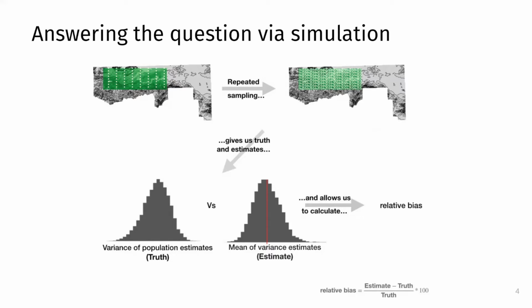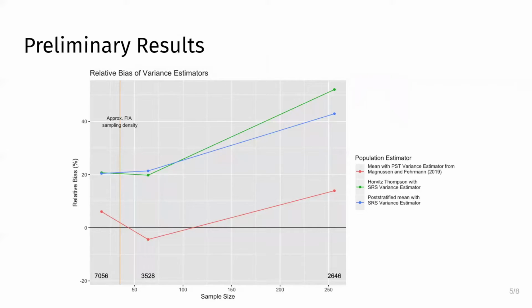This is something we could do with any population estimate and not just the mean. In any case, we then treat the actual variance of the population estimates as truth and compare that against the average variance estimate to get a sense of how biased our variance estimation method may be. We were able to obtain some initial results using our simulation.